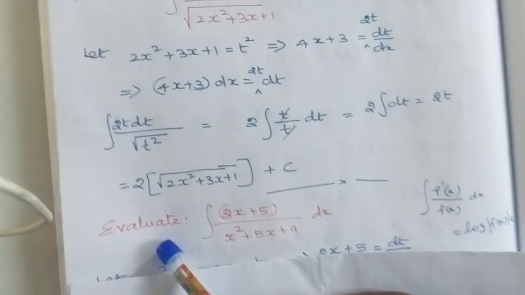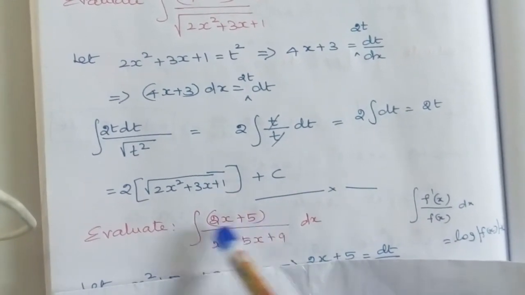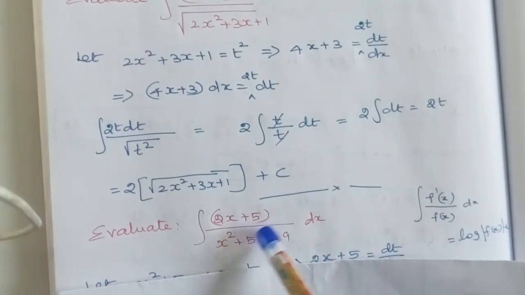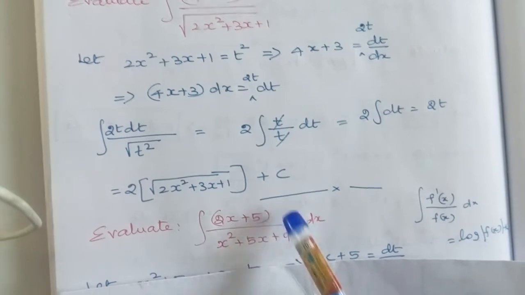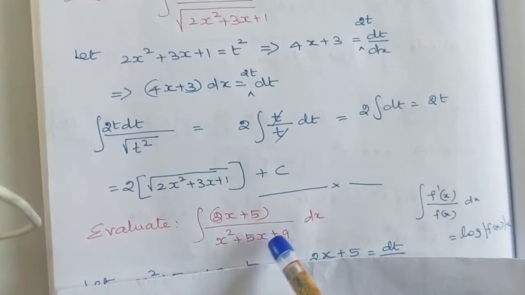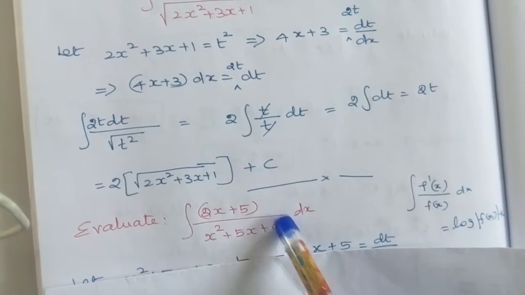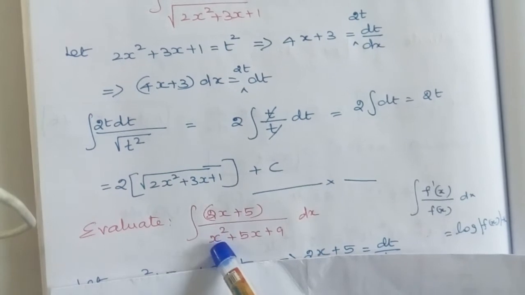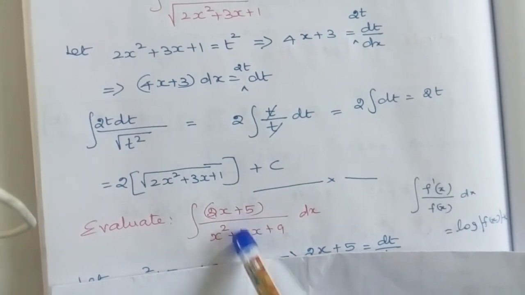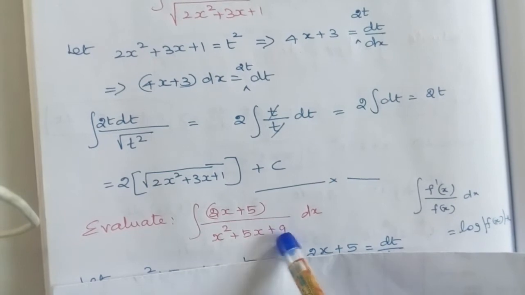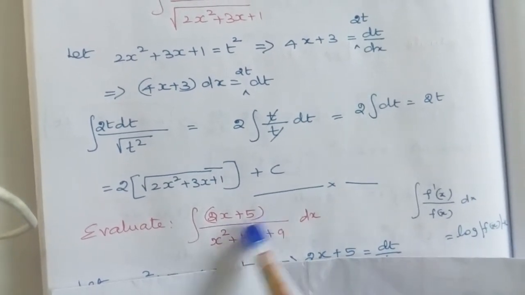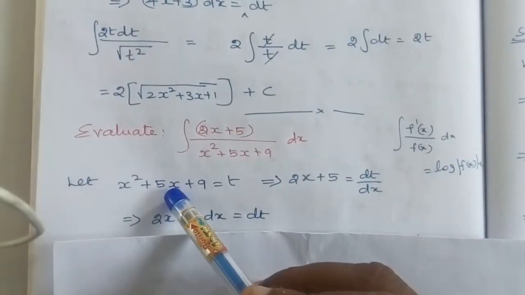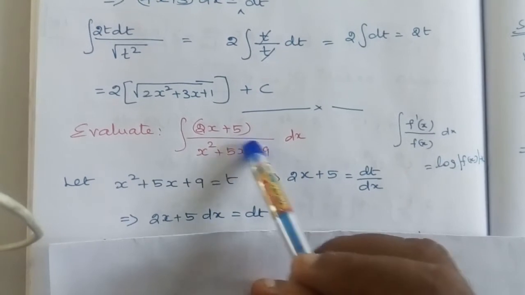Now we will move on to the next question. Evaluate the integral of (2x + 5) divided by (x² + 5x + 9) dx. Here 1 divided by x² + 5x + 9 is the composition function, in which this is the first function. Let us check whether when we take the derivative of this expression, we get 2x + 5. The derivative of x² is 2x, this plus sign stays as it is, the derivative of 5x is 5, and the derivative of the constant 9 is 0. Hence, we can take x² + 5x + 9 equal to t. Here we do not have a square root.